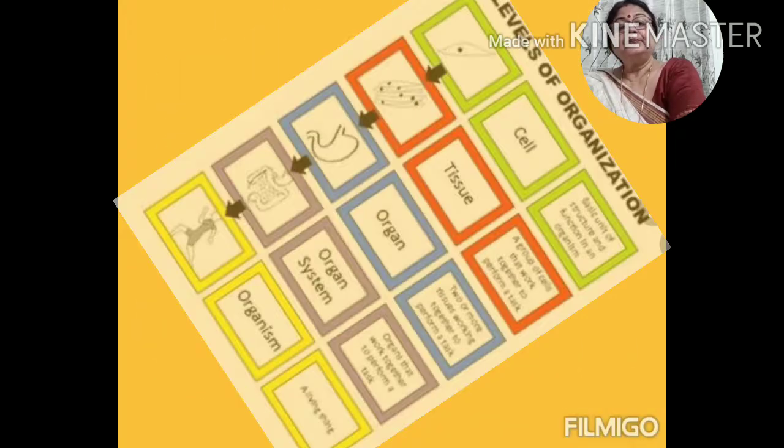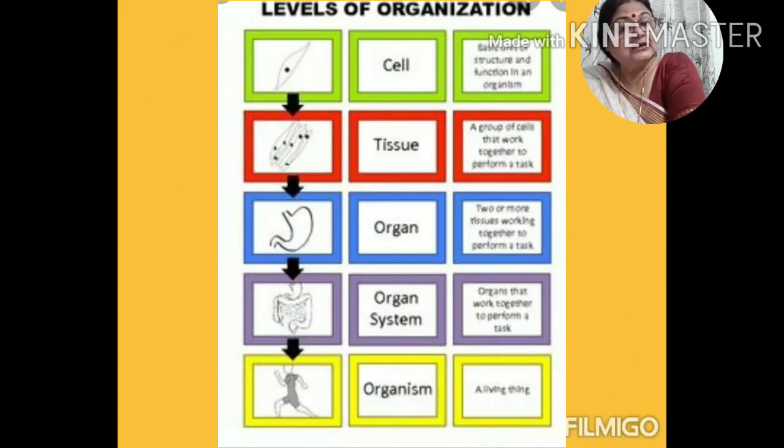In this living world, different levels of organization are there. What are those levels? Starting from the cell, then tissue, then organ, organ system, and then organism. A group of similar cells that perform a specific function is called a tissue. For example, muscular tissue, nervous tissue, epithelial tissue, etc. A group of similar tissues forms an organ.